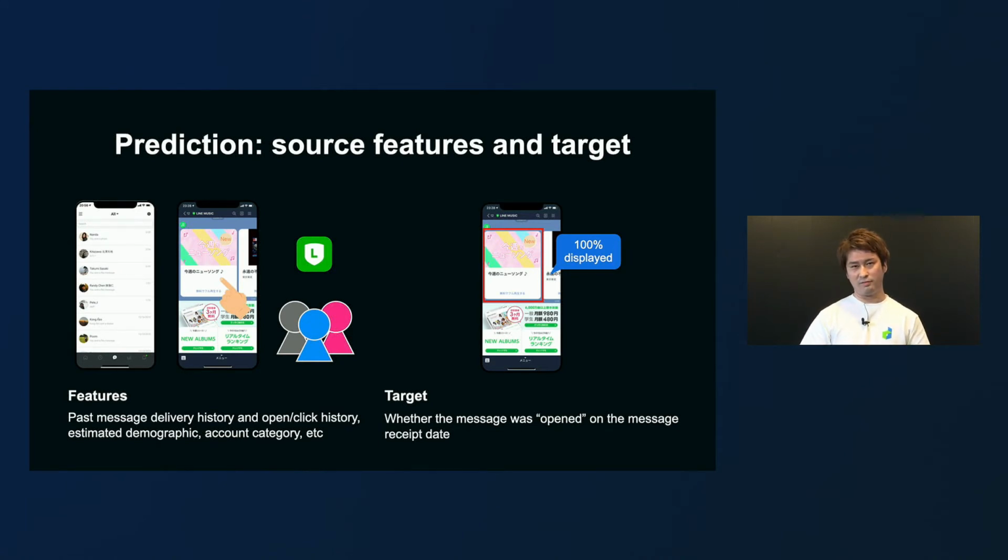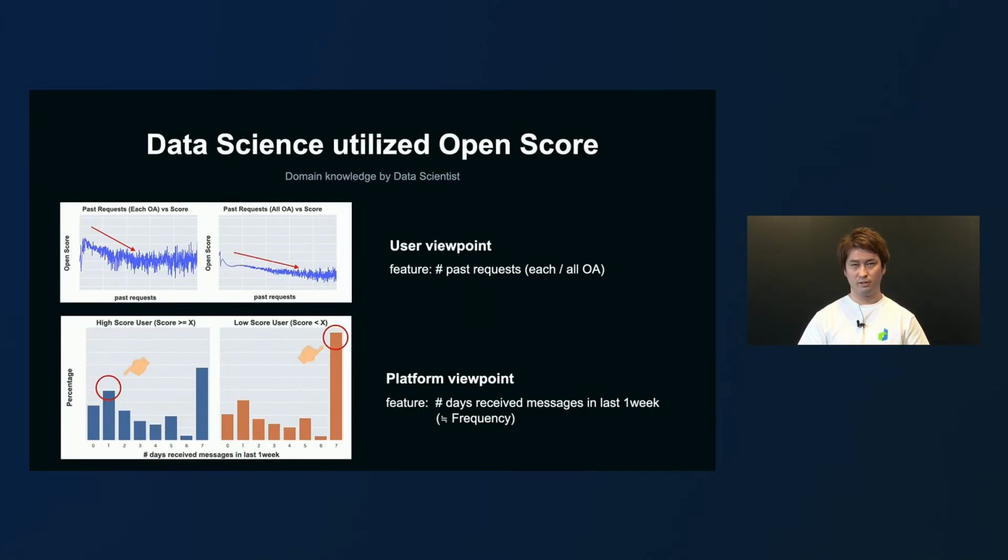We use these features so that whether a message sent from an OA will be opened or not can be predicted by machine learning. In Open Score Generator, in order to capture the element that the users have proactively opened a message, opening a message is defined as a message displayed at 100%. Also, in Open Score Generator, the knowledge uncovered through our data analysis is utilized as a feature.